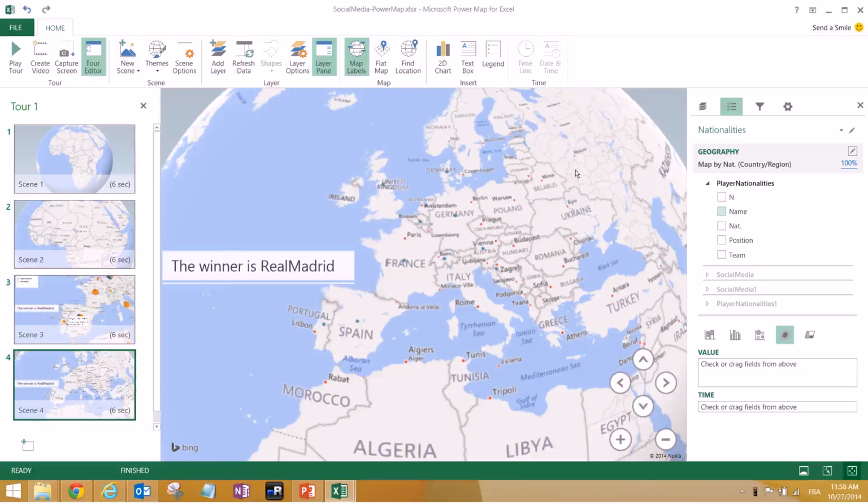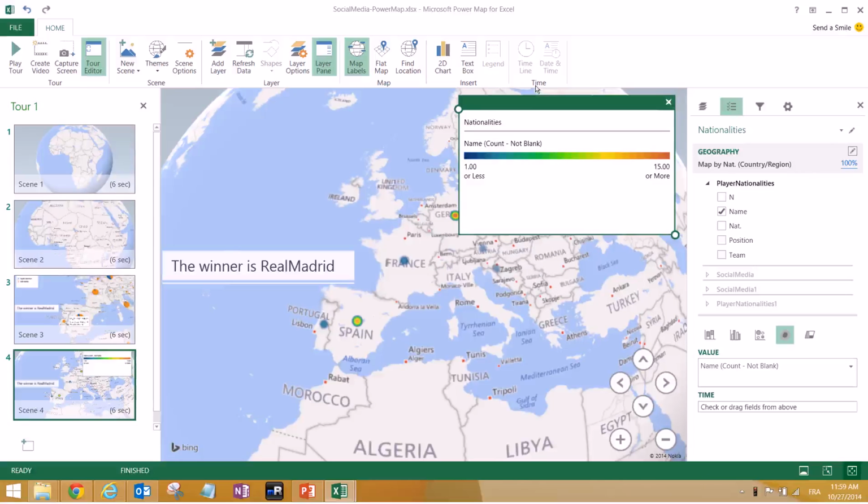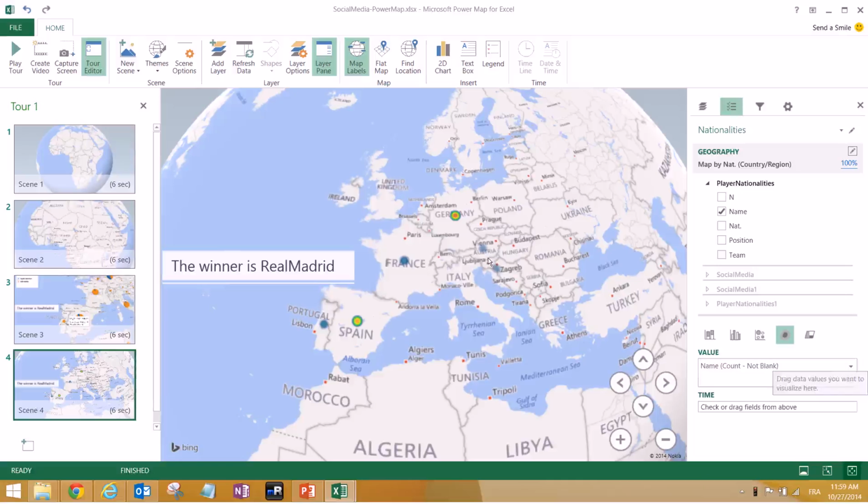And we want to count the number of players basically because the guy cares about team popularity in Portugal, so we have analyzed social media, but he also wants to play with more Portuguese players so that they play with the same style. Portuguese and Brazilians, they play a lot of times together and they play the same style that is more attacking and so on. So we will check how many players are from Portugal and Bayern München and how many are from Portugal and Real Madrid. So I put the value as the name and as the account.